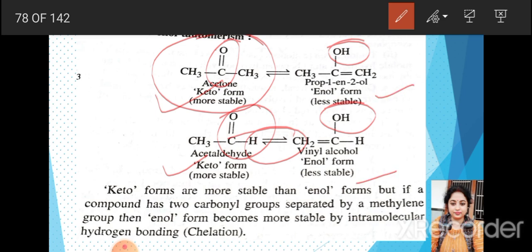Keto forms are more stable than enol forms, but if a compound has two carbonyl groups separated by a methylene group, then the enol form becomes more stable by intramolecular hydrogen bonding, also termed chelation.